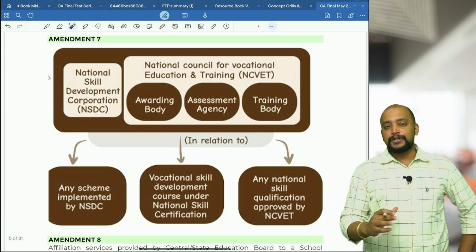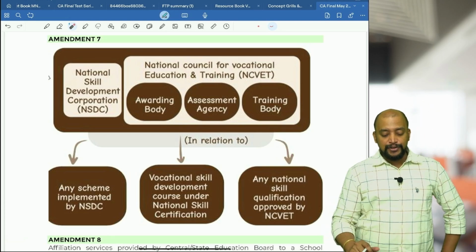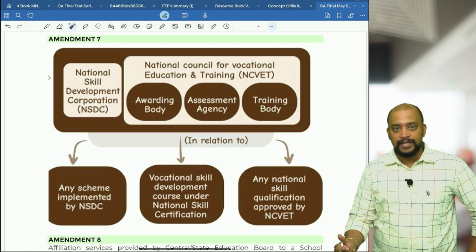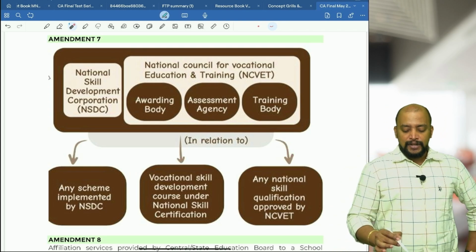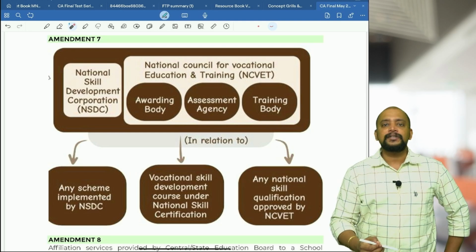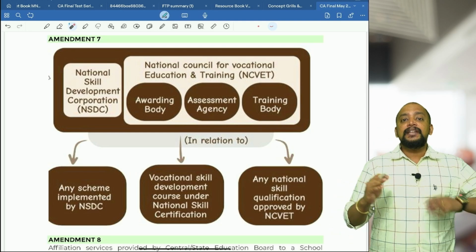This is with respect to education services. In education services, we have one point: NSDC, Sector Skill Council. NSDC is the National Skill Development Corporation, and then we have sector skill councils. They have three bodies now.